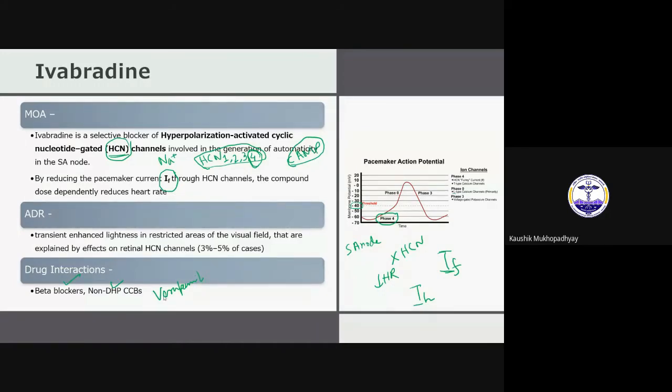So whom can you give ivabradine? A patient who is sensitive to beta blocker, you cannot give a beta blocker to them. You can give this ivabradine because it will decrease heart rate, but it will do nothing to the other areas of the heart or any other beta 2 related action. So that is one good point of ivabradine. But yes, it is not a first line drug. You have to try the first line drug first. If it is not controlled, then you can go for this kind of drug. Any confusion till now?